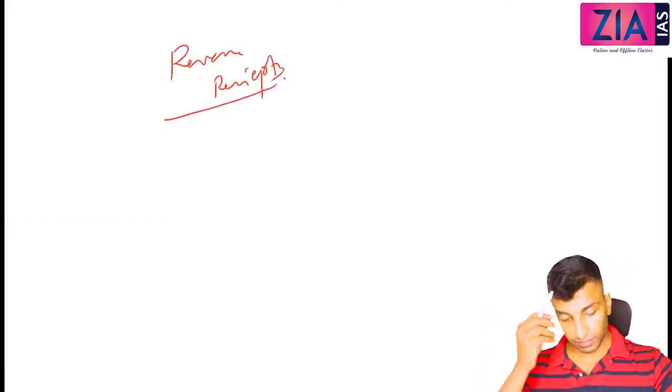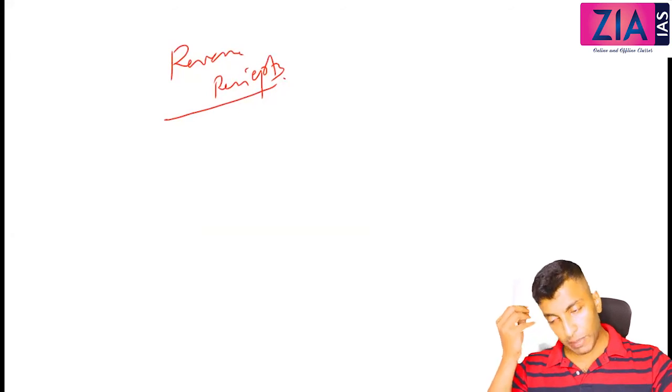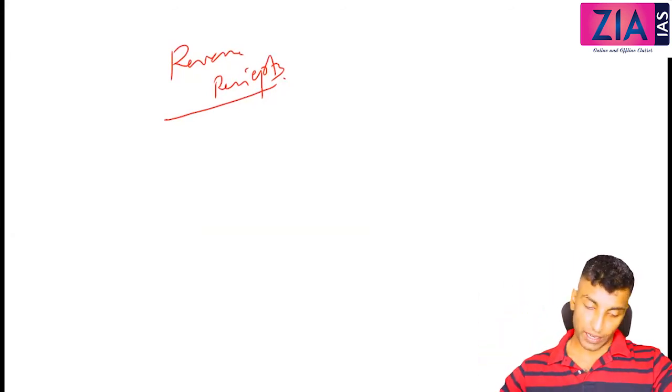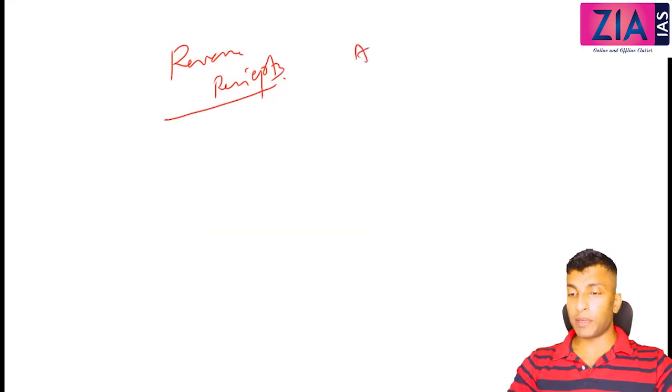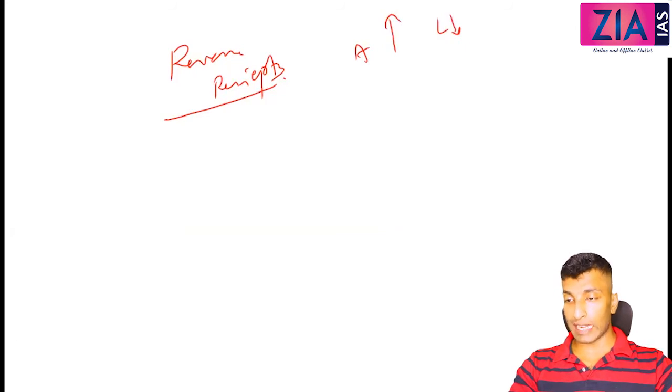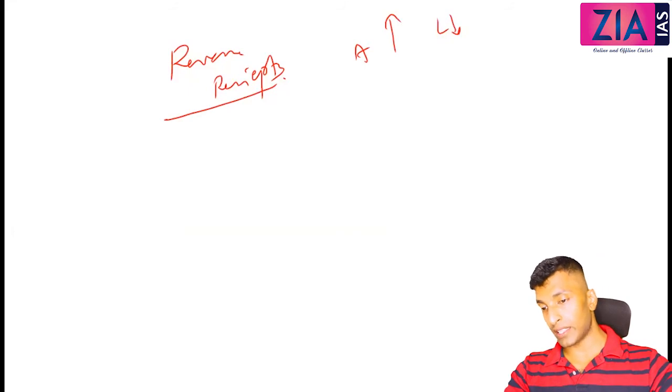Now revenue receipts. Which expenditure is better, revenue expenditure or capital expenditure? Capital expenditure is better. Why? In case of capital expenditure, assets are created, liability reduced. But when it comes to receipts, which is better, revenue receipts or capital receipts?